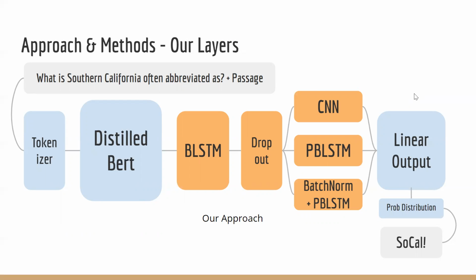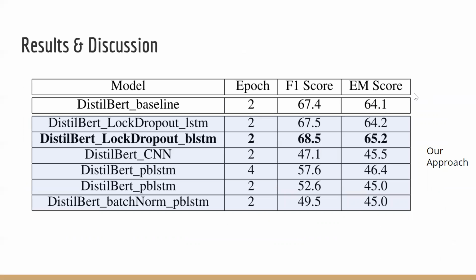Moving on to the results of our investigation. Here is the baseline model and 6 models that we spent time experimenting with. We ran each of the models for 2 epochs. The number 2 was suggested by the GitHub repository owner of DistilBERT. Then we calculated the F1 score and exact match score, where F1 is basically a weighted average of precision and recall, so a higher score means better performance. We can see that by applying a BLSTM layer and a dropout layer on top of the baseline DistilBERT model, we were able to boost performance by 1 point.